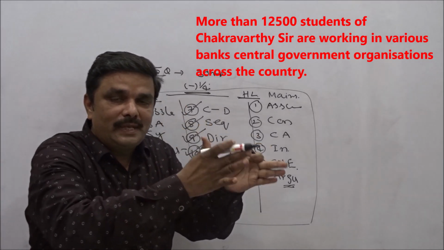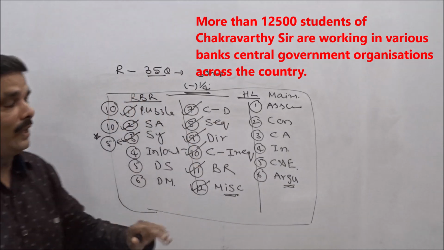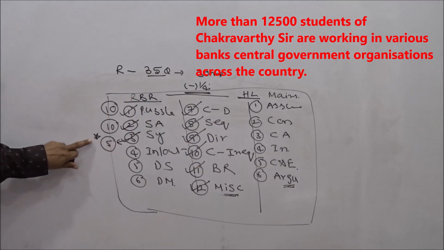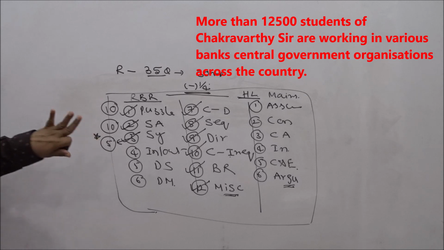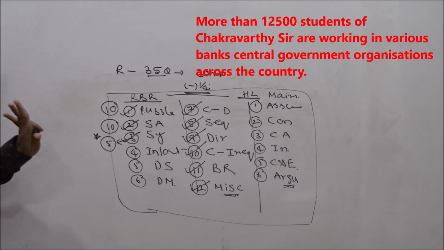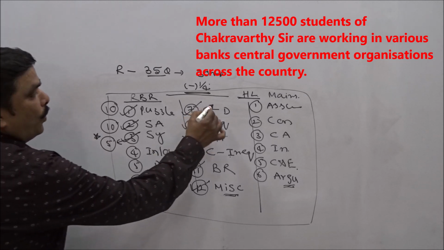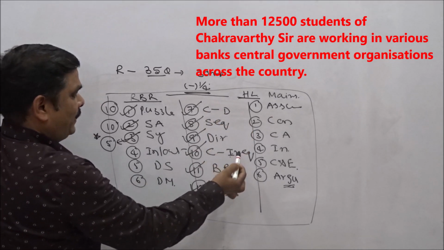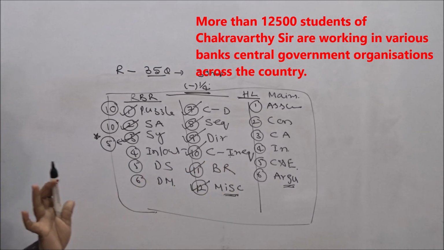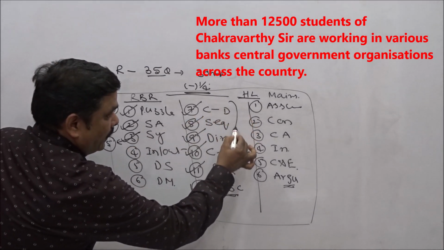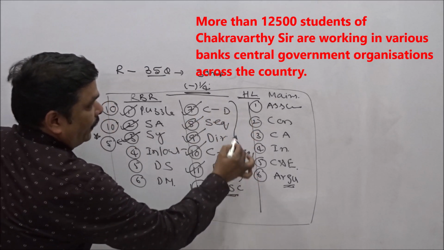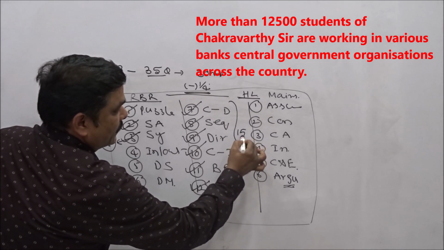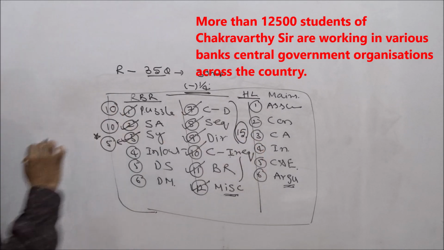In one shift they are giving, in the other shift they are not giving, but you consider this one for prelims also. Sometimes they are giving, sometimes they are not giving, but still. Now, from coding, decoding, sequence and ranking, directions, inequalities, blood relations, from these chapters, students, they give around 15 questions.